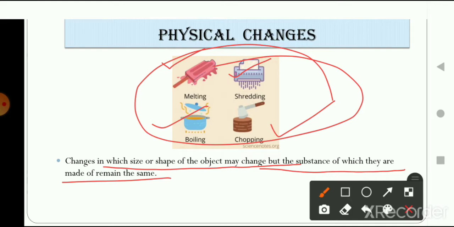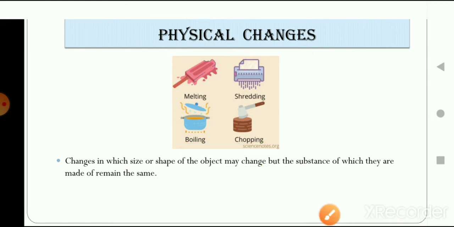So these are known as physical changes, in which the physical properties of the substance change. In physical properties, the shape and size of the substance are included. So only the shape and size of the substance are changing, but there is no formation of any new substance, and also there is no change in the substance from which it is made up.